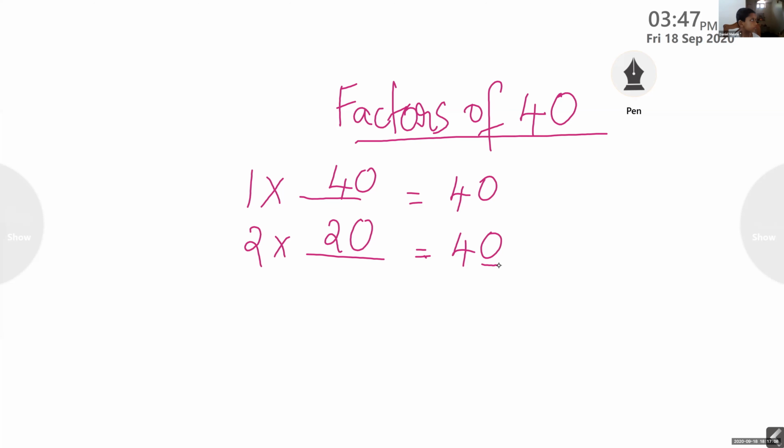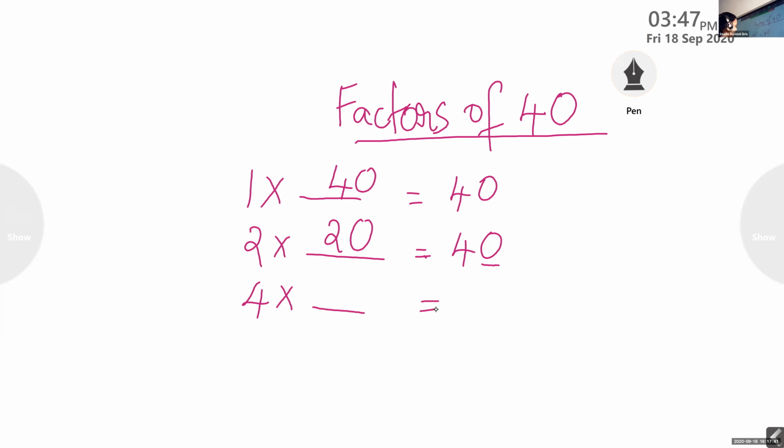Okay. Now what about 3? Please check the divisibility rule of 3. 4 plus 0 is 4. The divisibility rule of 3 says that the sum of the digits should be divisible by 3, but here the sum of the digits is 4, and that we cannot take. So 3 is not divisible.